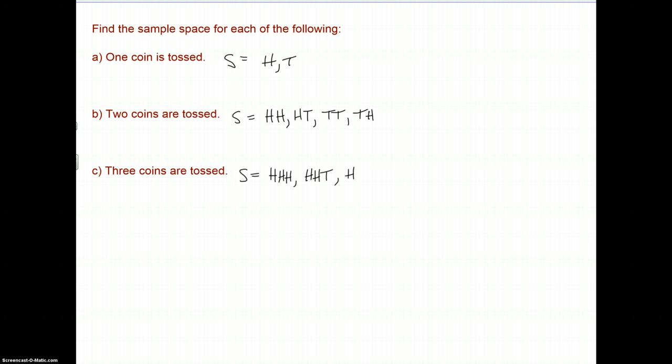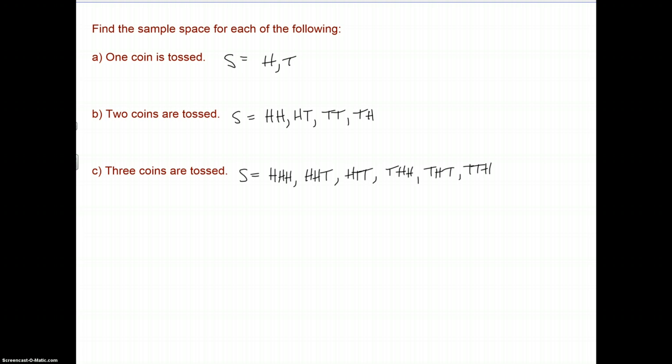It could be heads, tails, tails. Okay. We could also have it starting with a tail and be tails, heads, heads, tails, heads, tails, tails, tails, heads. Am I missing any? 1, 2, 3, 4, 5, 6.